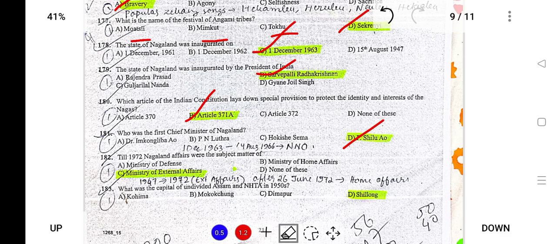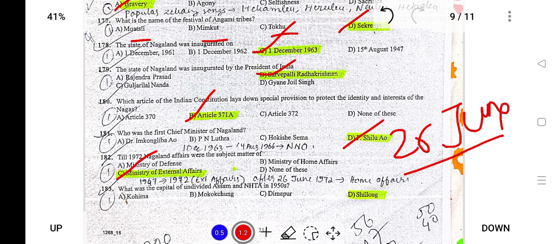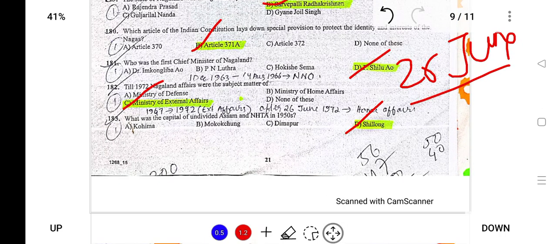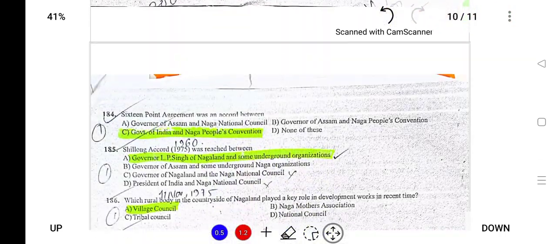Next, till 1972, Nagaland affairs was subject of external affairs, and after 26th of June 1972, the coordination was transferred from the Ministry of External Affairs to the Ministry of Home Affairs. The capital of undivided Assam and Nagaland was Shillong.